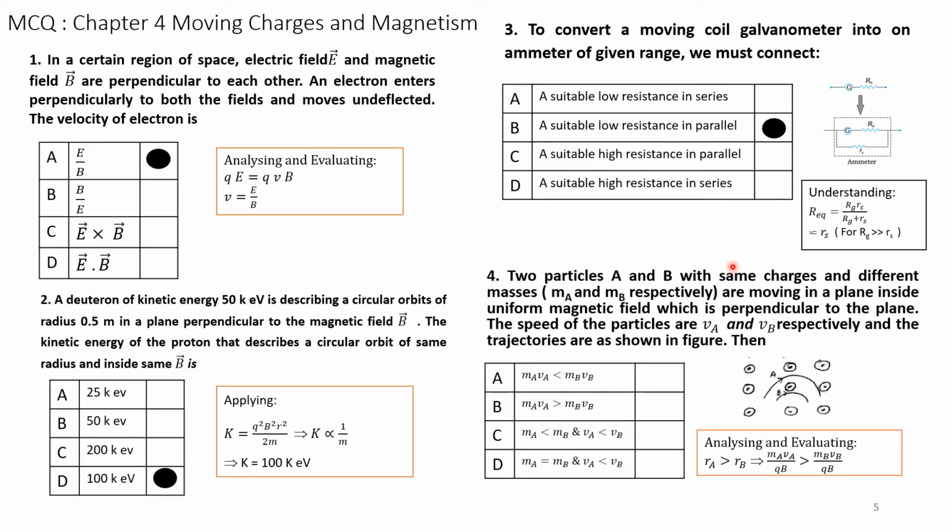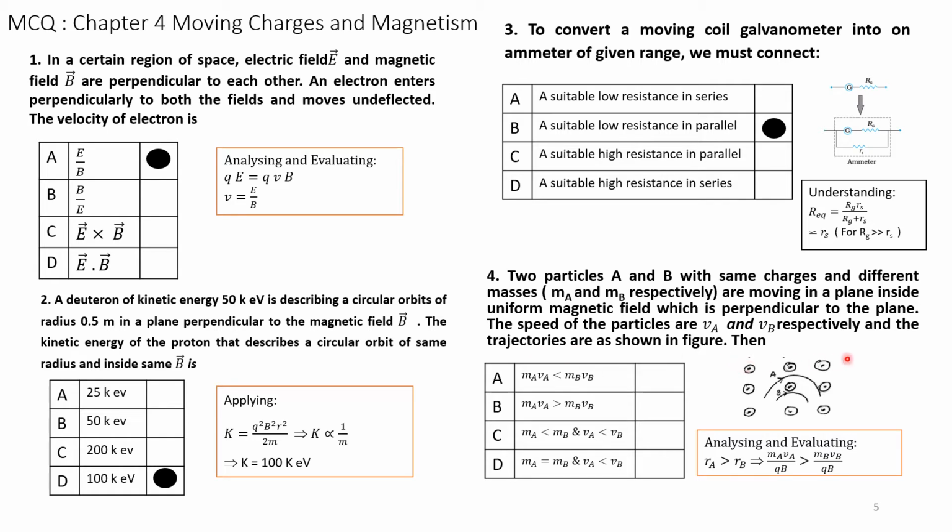Question number 4. Two particles A and B with same charges and different masses MA and MB respectively are moving in a plane inside a uniform magnetic field which is perpendicular to the plane. The speeds of the particles are VA and VB respectively, and the trajectories are as shown in the figure.